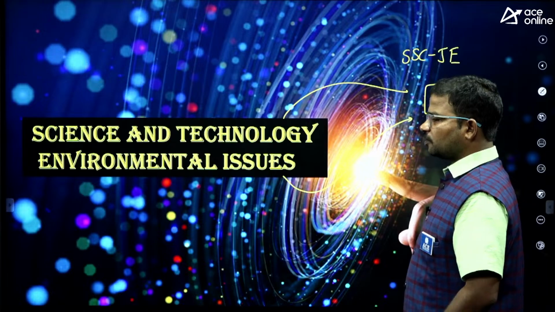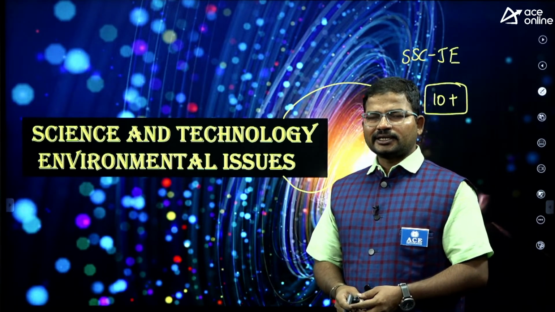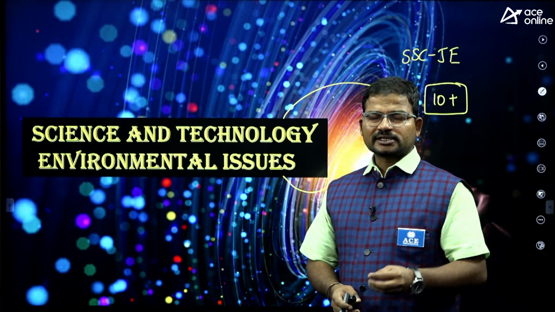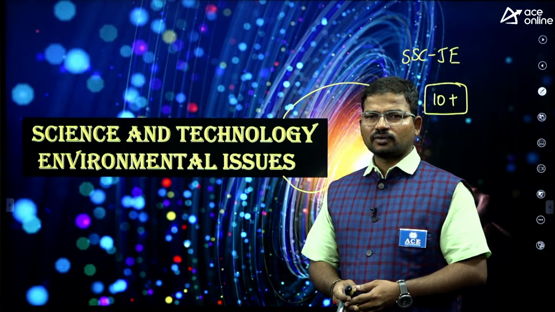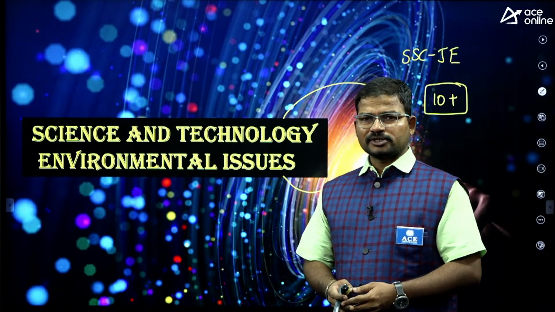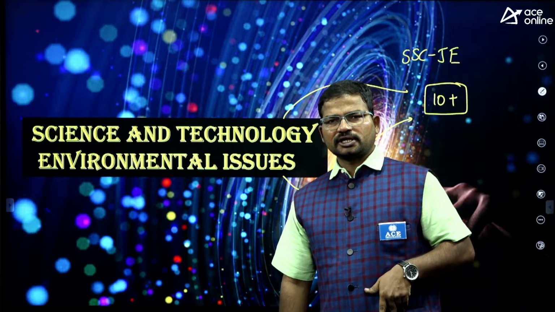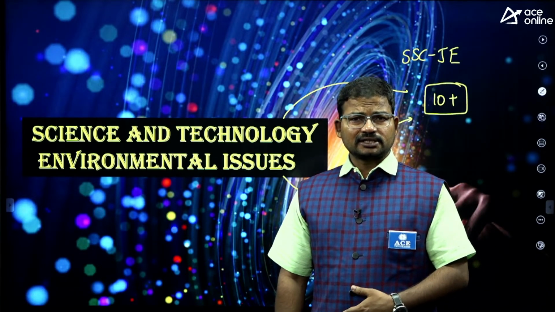If you observe the previous papers, they mostly highlighted the latest current affairs related concepts. It means from a static and dynamic data point of view, we are mostly getting questions from these concepts. Now let's consider some examples. Suppose in the last year 2023, ISRO conducted major projects like Aditya L1 and Chandrayaan 3.